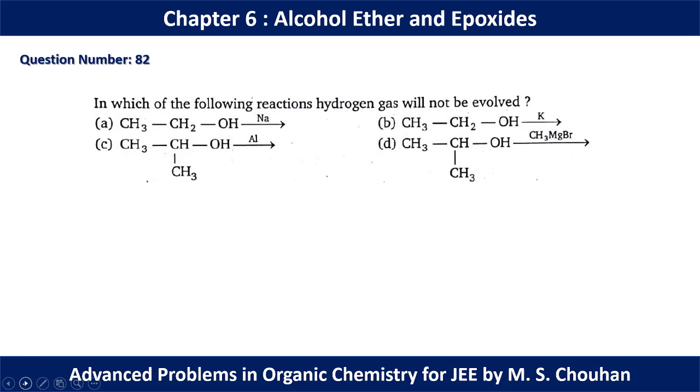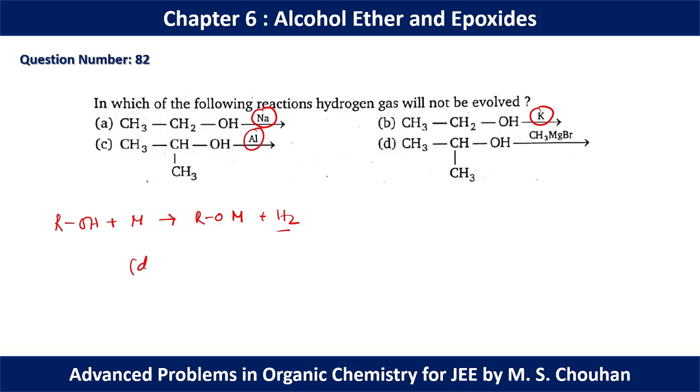In question number 82, in which of the following reactions will hydrogen gas not be evolved? Sodium, potassium or aluminium, they are active metals. So if alcohol reacts with active metals like M, where M is any active metal, it will form ROM along with hydrogen gas. So in three of them we are going to have hydrogen gas.